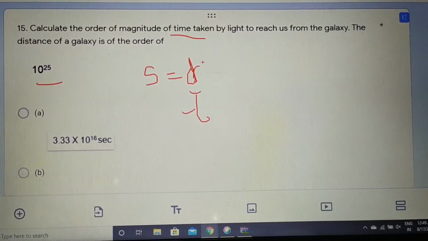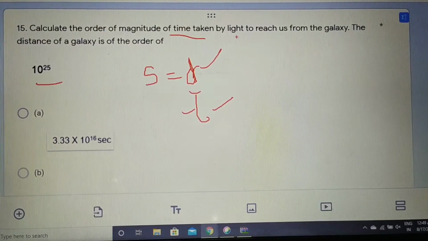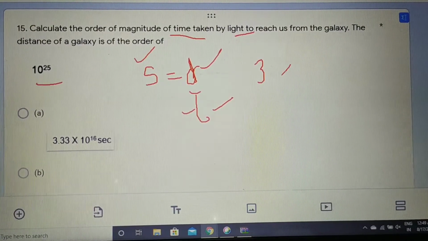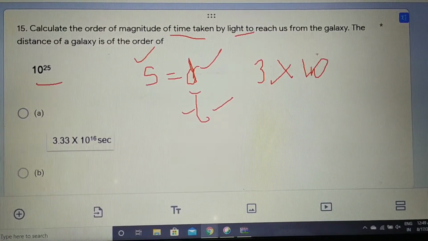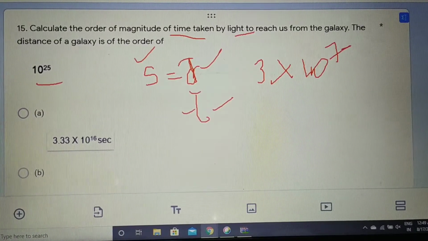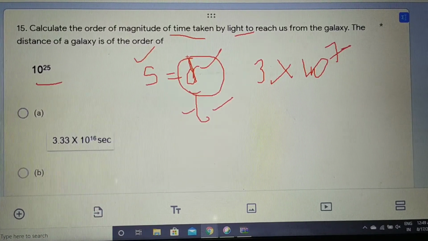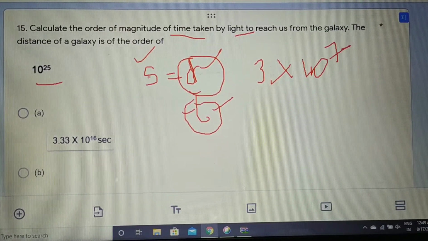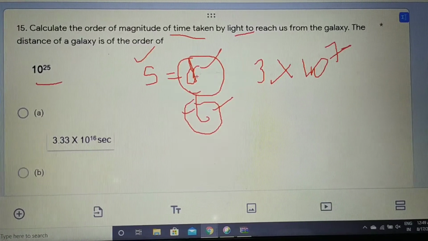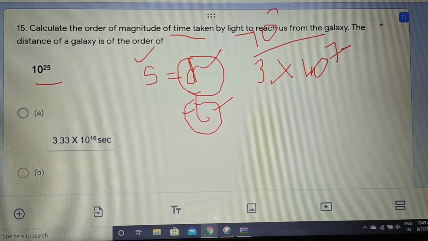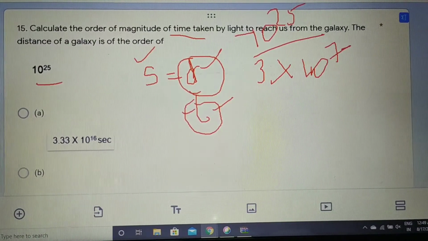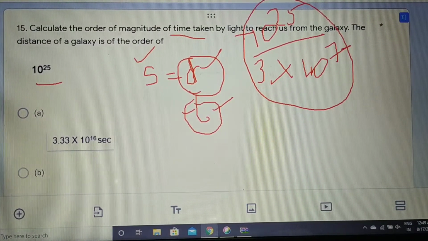We are given distance, we have to find time, and the speed of light to reach earth. Speed of light we already know is 3 into 10 to the power 7 meter per second. To find time, we have to take time on the left hand side and speed on the right hand side. What we will have is distance, that is 10 to the power 25, divided by speed, that is 3 into 10 to the power 7. So after solving this, whatever we get will be the answer.